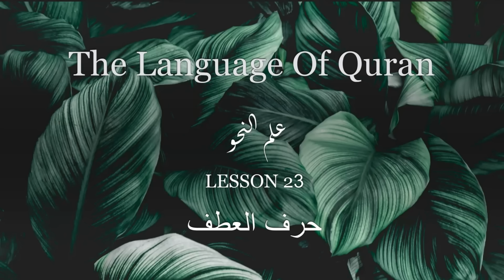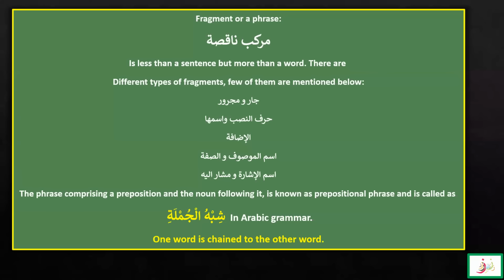Today, inshallah, we are going to learn about harf of atf. We have learned about many fragments in the past sessions. We learned about jar wa majrur, harf of nasab wa ismuhu, and al-idafa. We learned about ism mawsuf wa sifa, and ismul ishara, musharun ilay. And we know that the phrase comprising a preposition and a noun following it is known as a preposition phrase, and we can call it a shibhul jumla in the Arabic language. And we know that one word is changed to the other word.